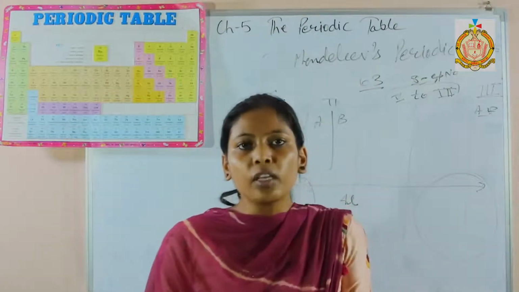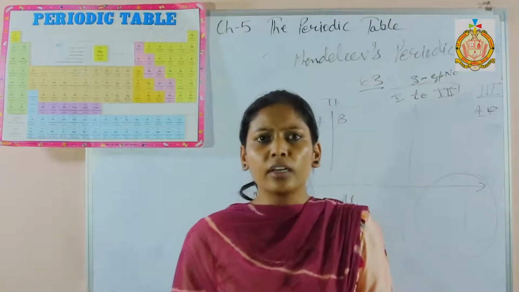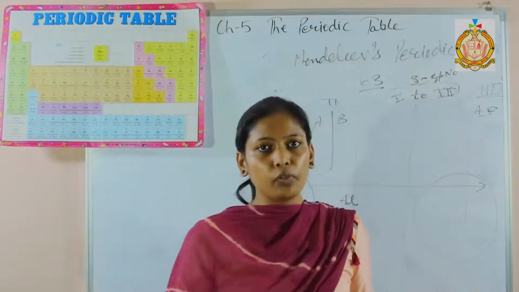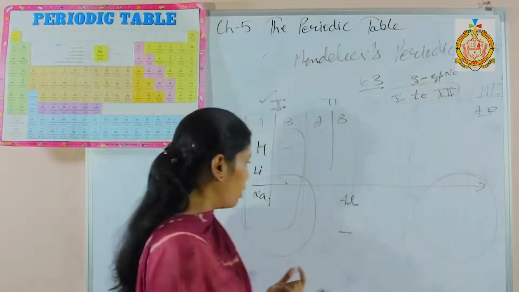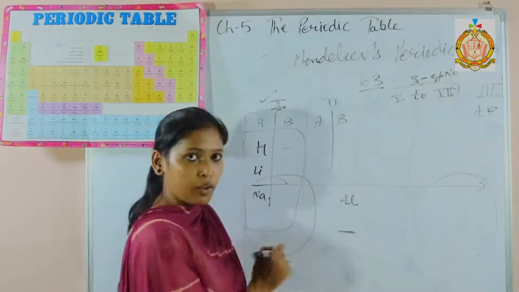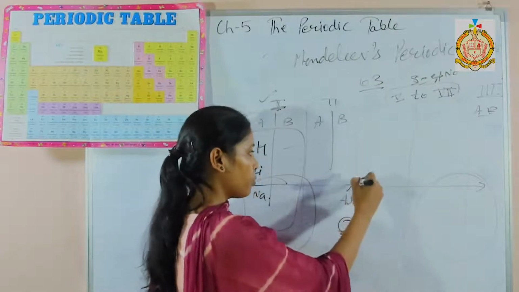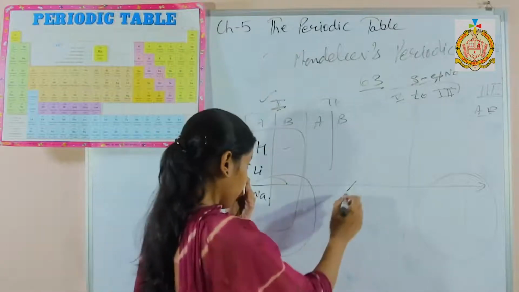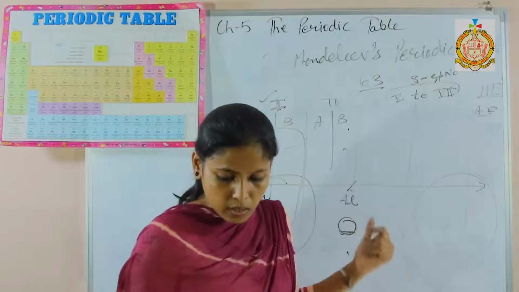He left the gaps for undiscovered elements. He gave space for the elements which would be discovered afterwards. He also gave the properties of the undiscovered elements. For example, here the gap is left. What he did: the element which will come here will have similar properties to aluminium, and to all the elements which will be in the same group.